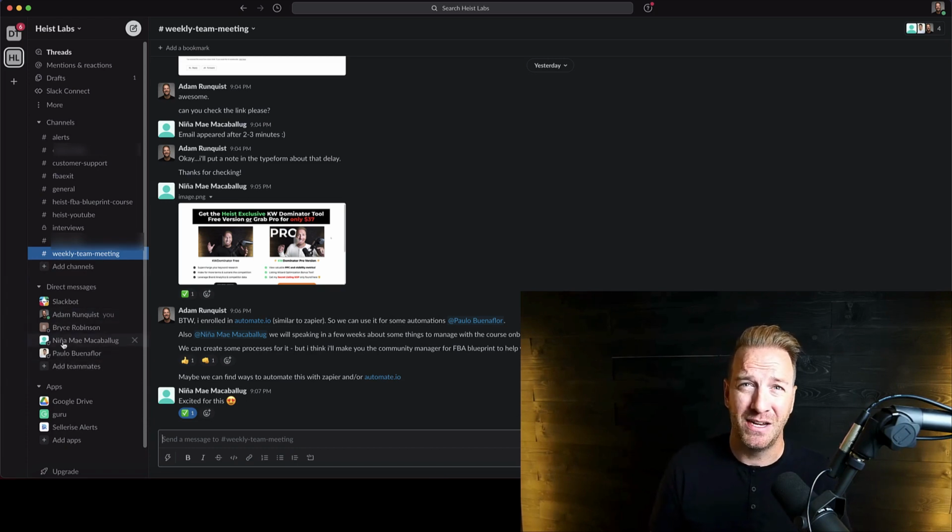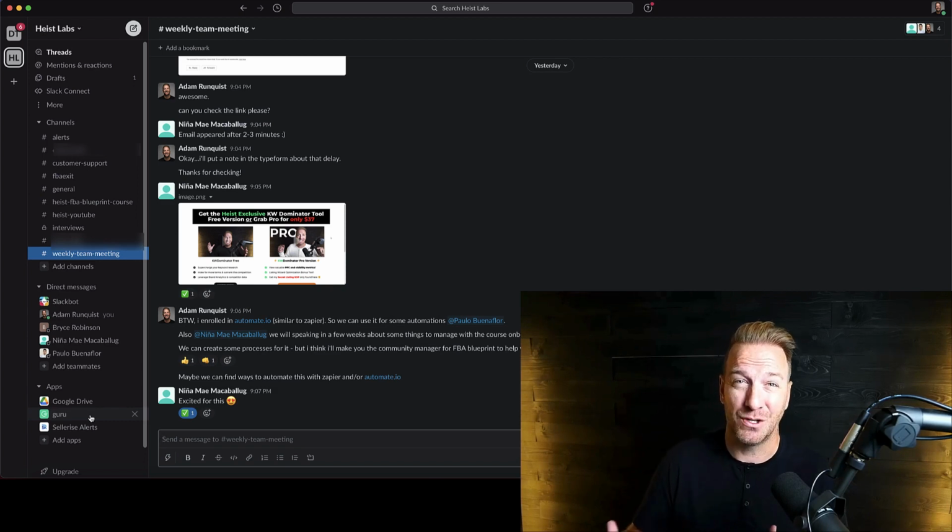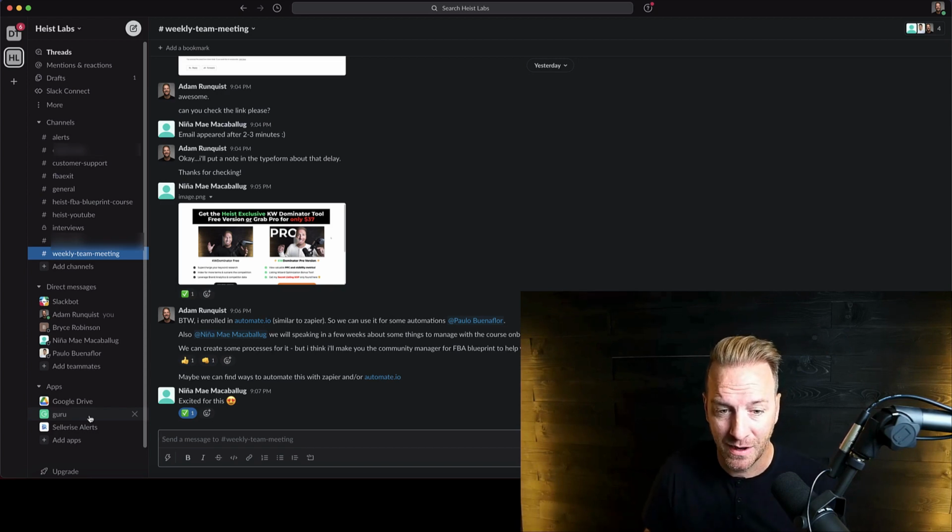And then obviously we've got all of the direct message elements here. So if it's related to somebody's paycheck or there's a personal issue or something that we don't want to talk about publicly, we'll use this direct messages section for that. And then in terms of apps, we've got integrated Google Drive. We've got the Guru SOPs, which is super cool because if you've got questions or things on SOPs, it will automatically pull it up here in Slack if you need to send somebody instructions on something. And then we've got the seller alerts tied in. So super simple. I would say that like 90% of our activity is going to take place here on this general section, and that's where most of the magic happens.